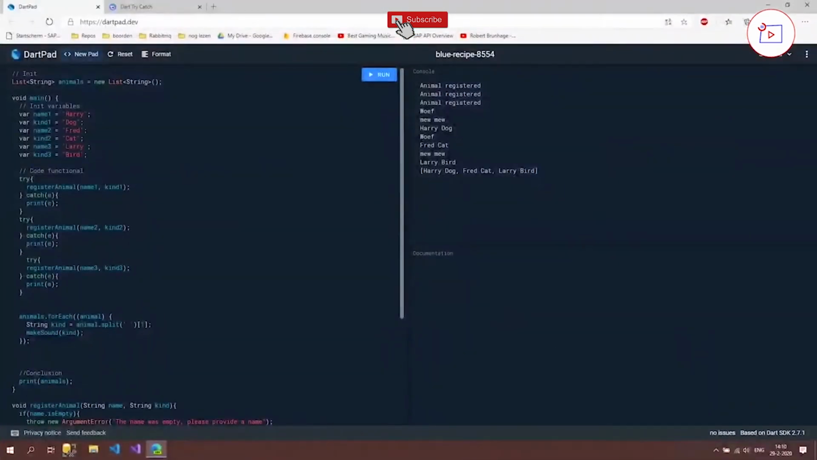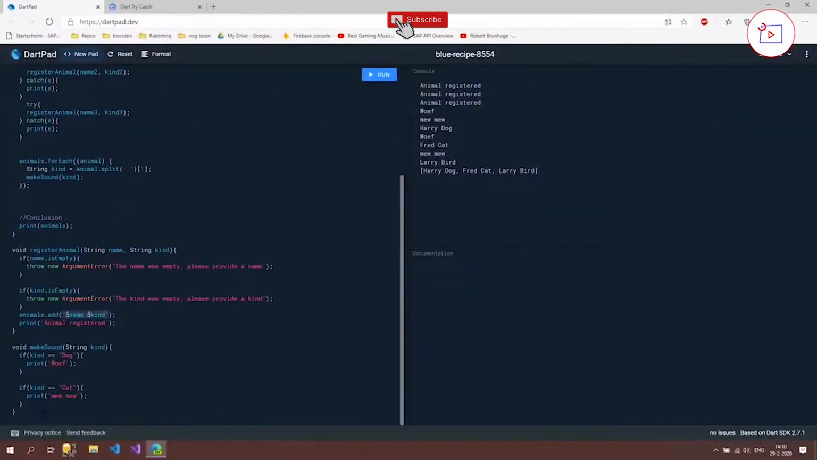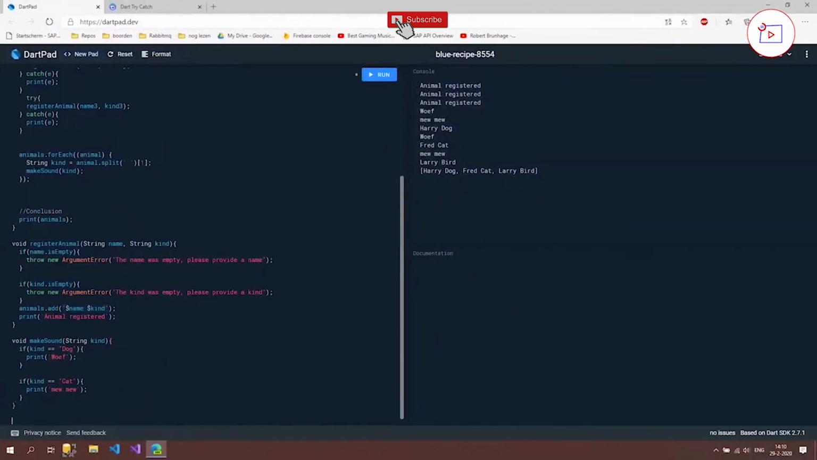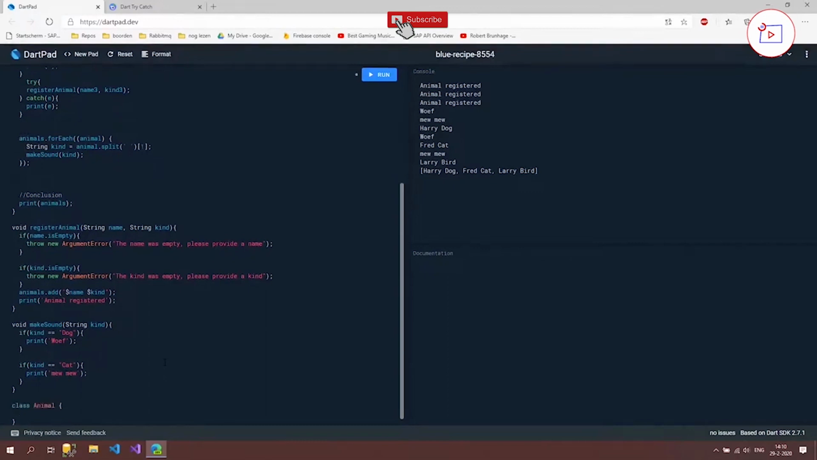So we're back here in our code, and I'm going to scroll down below this make sound function, or method, and I'm going to create our class just like in the PowerPoint. I'm going to say class Animal, and I'm going to give in string name and string kind.